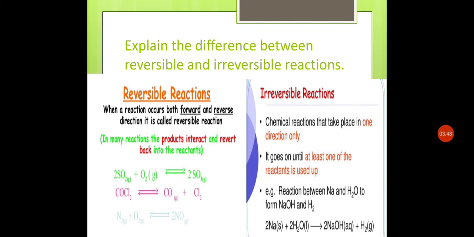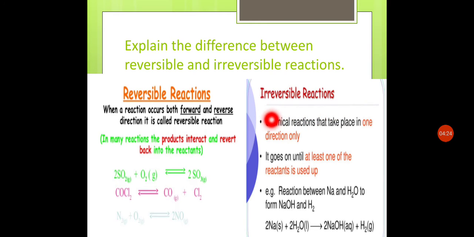Explain the difference between reversible and irreversible reactions. Reversible reactions are those reactions that can be reversed. When a reaction occurs in both forward and reverse directions, it is called a reversible reaction. Here are the arrows showing the direction in both directions. First is forward and second is backward. It means that this reaction can be reversed.